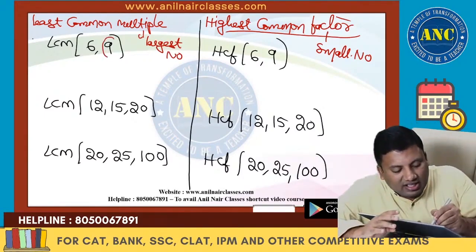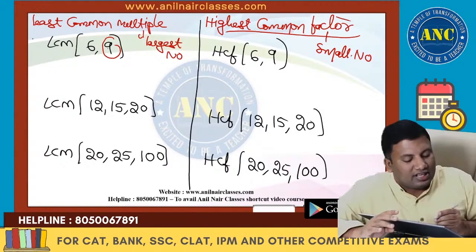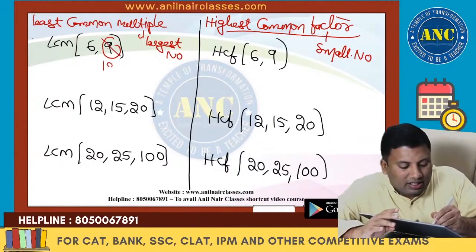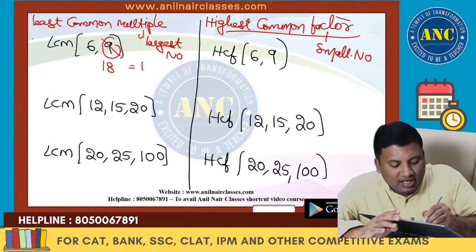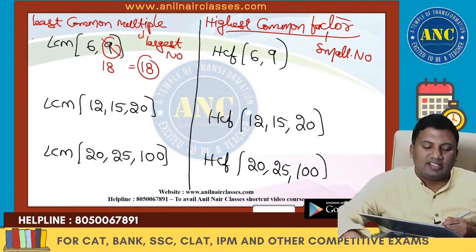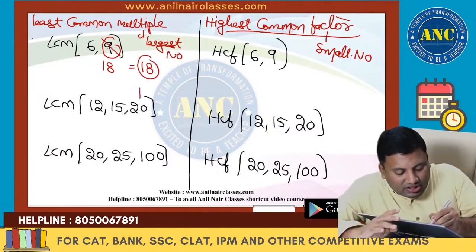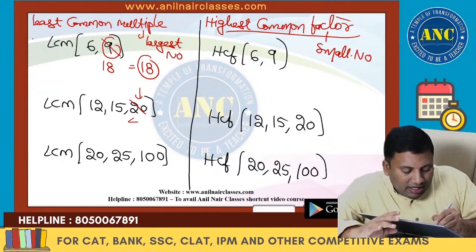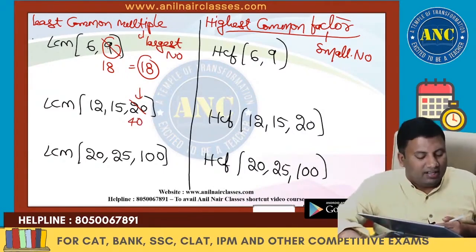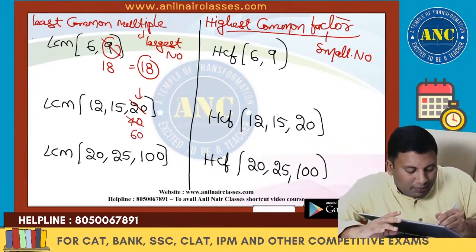Take the largest, 9. Is it a multiple of 6? No. Take the next multiple, 18. Is 18 divisible by 6? Yes. So the answer is 18. Take the largest number, 20. Is it divisible by 12 and 15? No. Next multiple, 40. No. Next multiple, 60.